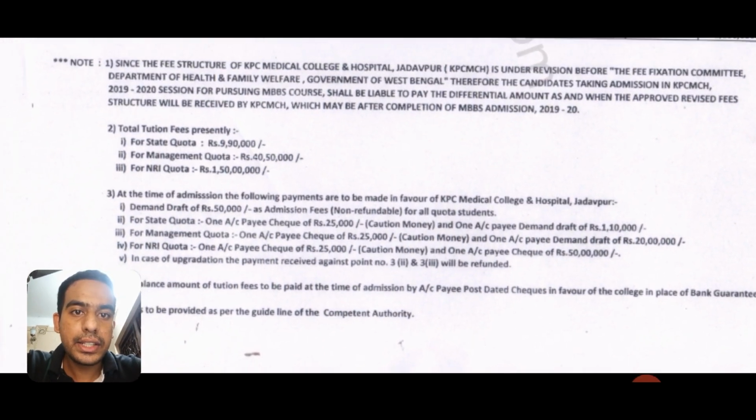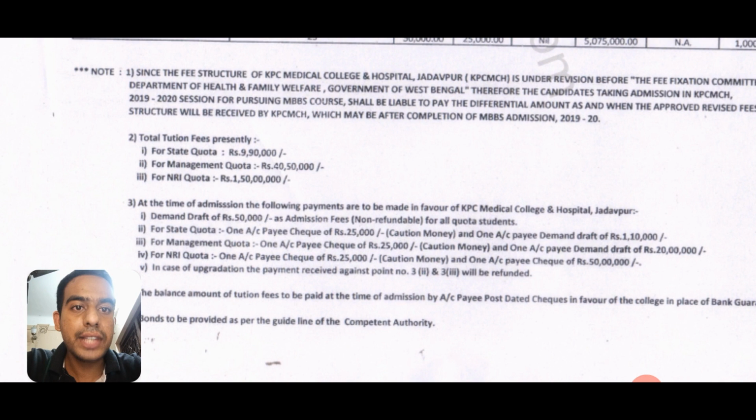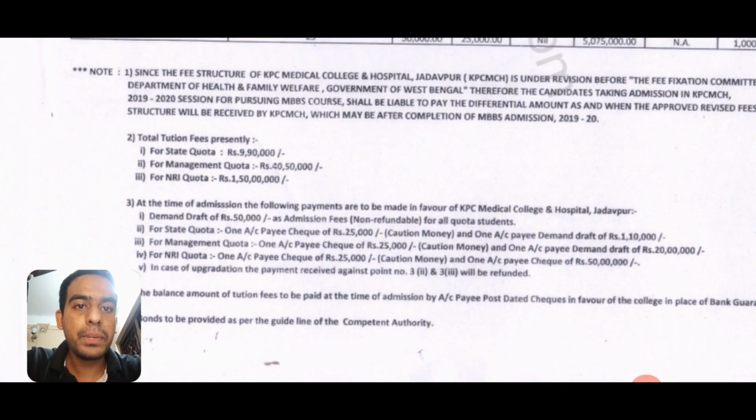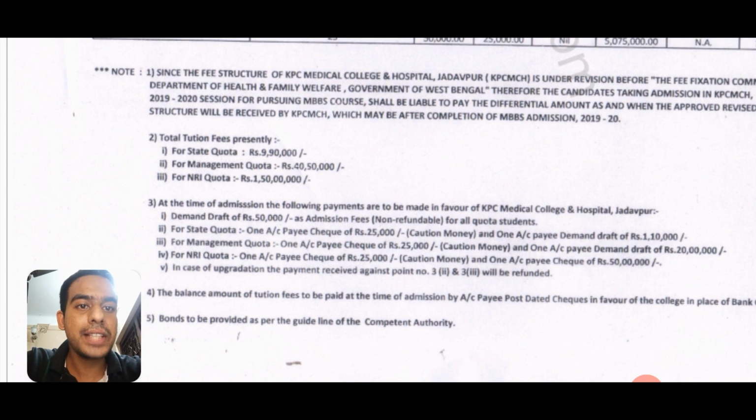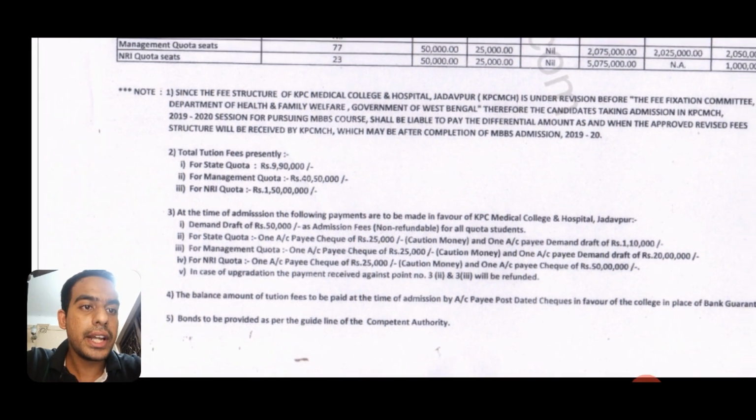And see 3 subpart 5 over here, in case of upgradation, the payment received against point number 3 part 2 and part 3 will be refunded. That is, your caution money and your account pay demand draft for 20 lakh, this amount will be refunded, but the initial 50,000 for admission fees, that won't be refunded. Now coming to point number 4, see here, the balance amount of tuition fee needs to be paid at the time of admission. That is the rest of the tuition fee.